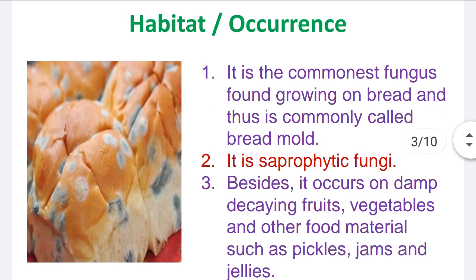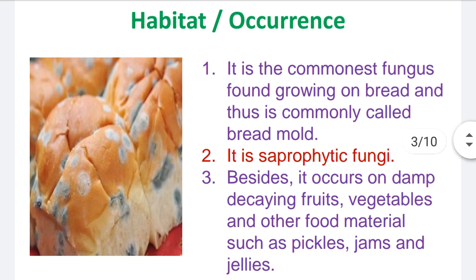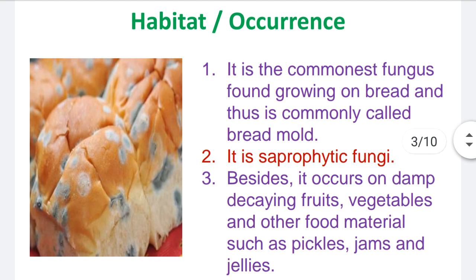Then the occurrence of Rhizopus. Occurrence means habitat; habitat is the botanical term. Now the first point: it is the commonest fungus found growing on bread and thus is commonly called bread mold. The common name of Rhizopus is bread mold. Why is Rhizopus called bread mold? Because it frequently occurs on bread when bread is not stored properly.